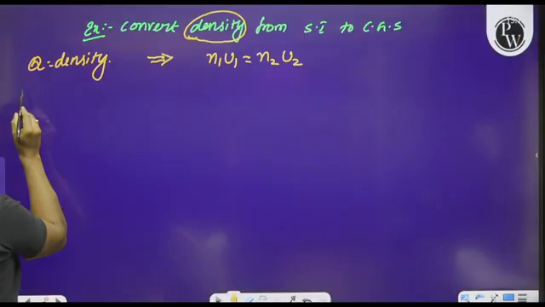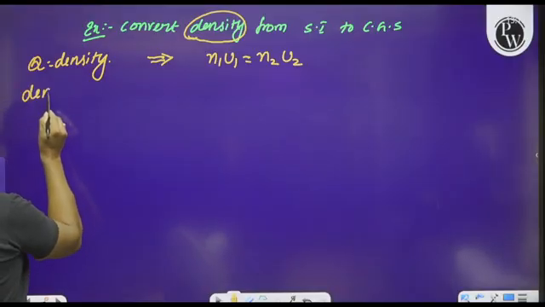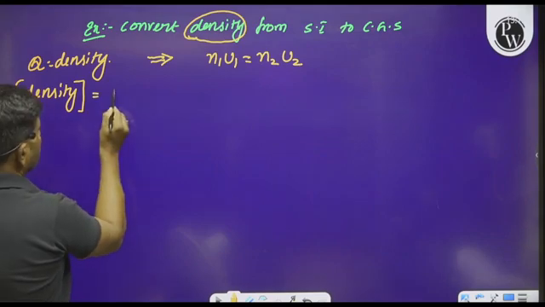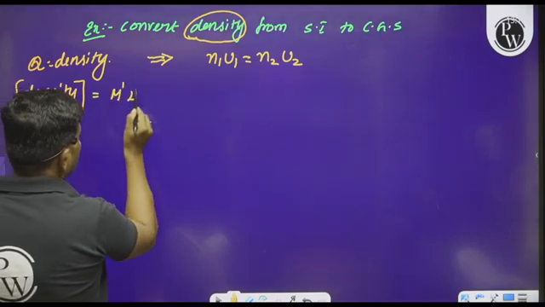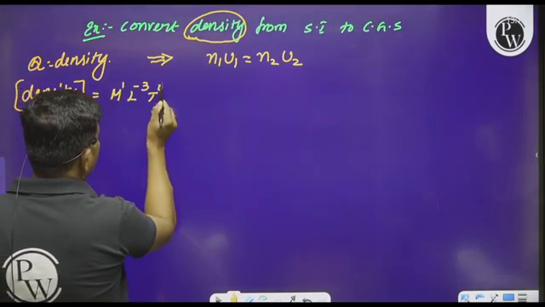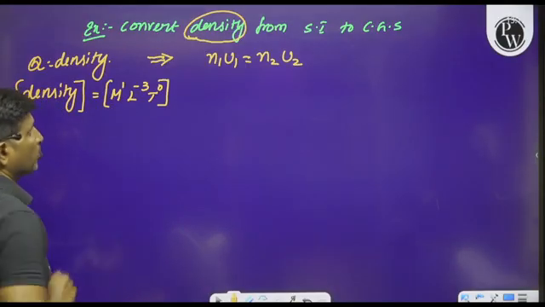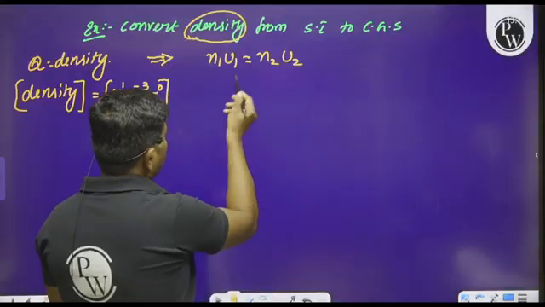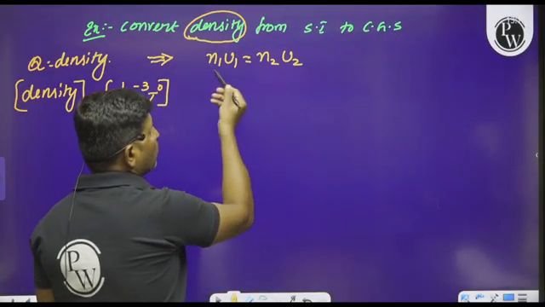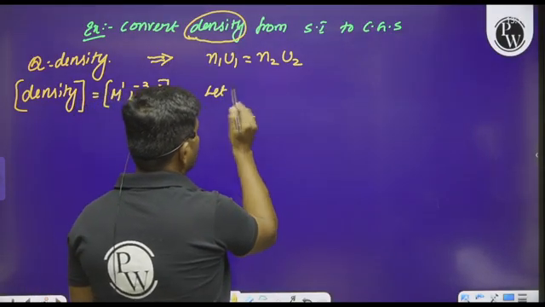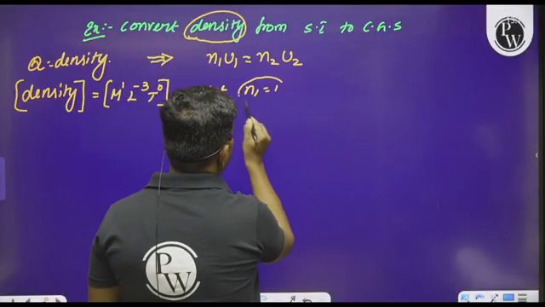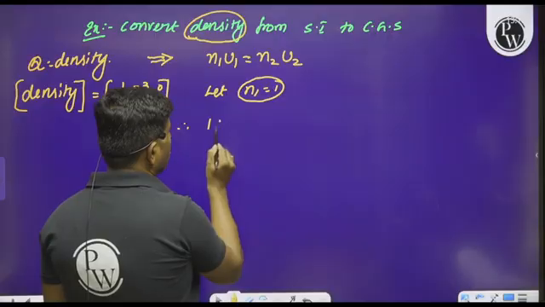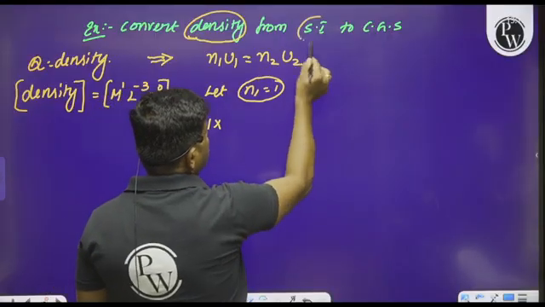So what is the dimensional formula for density here? We can say M power 1, L power minus 3, T power 0. Is it clear? So please think about this. Let us assume that N1 is equal to 1. Therefore, we can say 1 into the first system, SI, no?